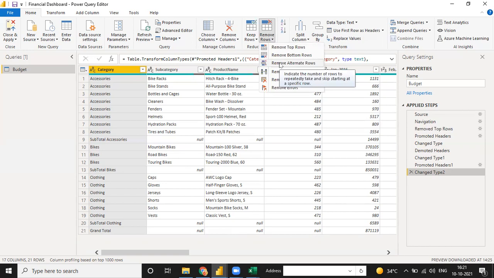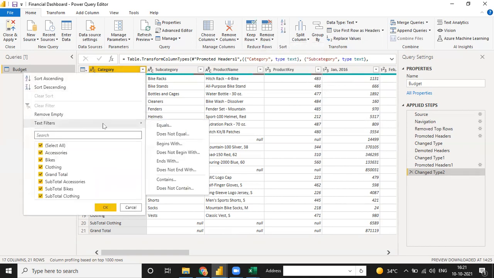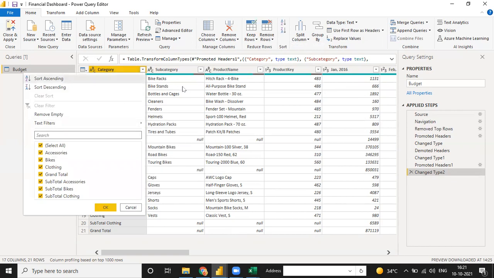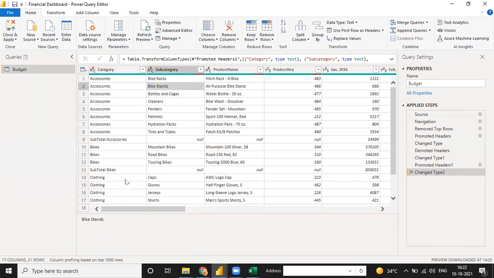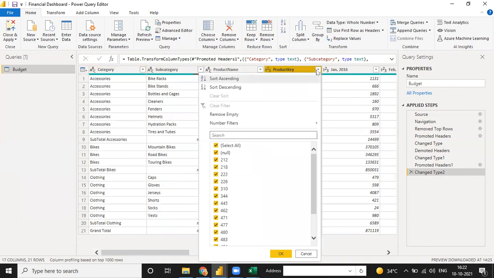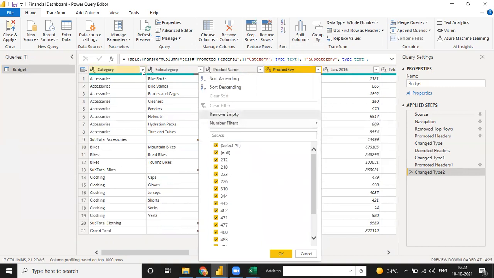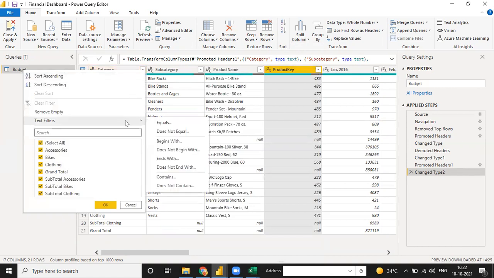You can remove by this, but there is one more best thing to remove. You just click on this category, and there's a text filter. If the complete column is filled with text, then you have a text filter here. But if the filter is done by a number, then there is a number filter. So you have to remember whether you want to remove by a text or by a number. You can click on this and go to text filter.